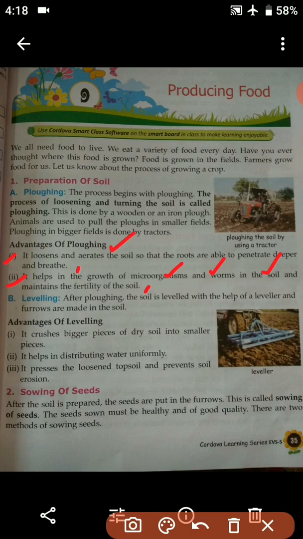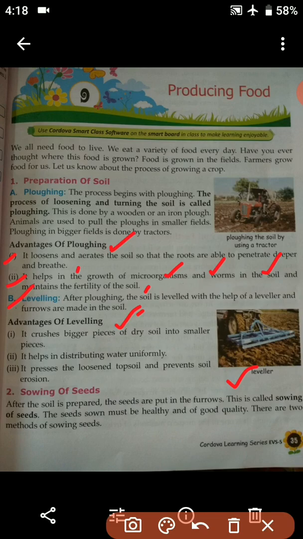Okay, so now moving on to number B. After ploughing, the next process is leveling. After ploughing, the soil is leveled with the help of a leveler and furrows are made in the soil. This is a leveler, and with its help the soil is leveled and furrows are also made. Next are the advantages of leveling.